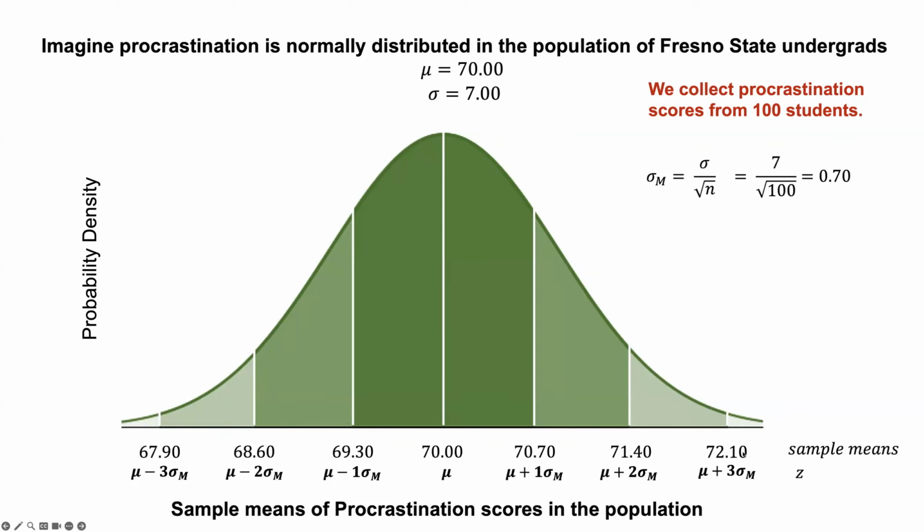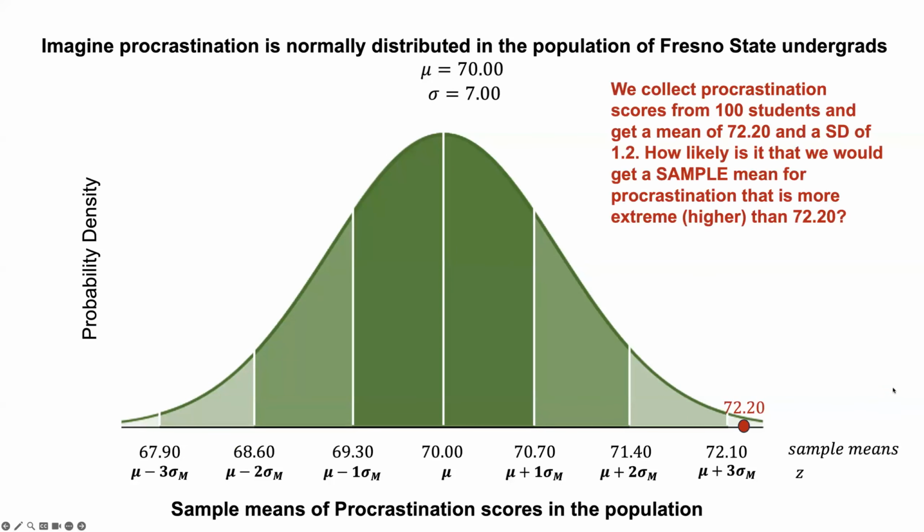And again, we're talking about samples. So these are sample means. So if we collect scores from 100 students, we get a mean of 72.2. So that's 2.2 points higher than our population mean. So we want to know, how likely is it that we would get a sample mean for procrastination that is that or more extreme than the 72.2? And what I mean by extreme is farther into the tails. So further from the mean equals extreme.